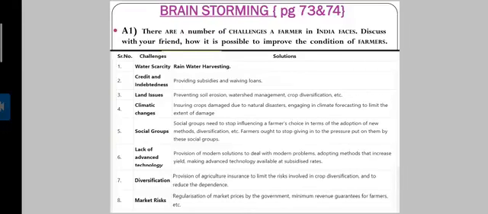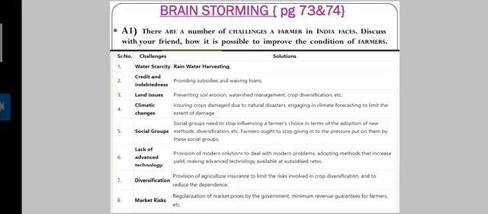Okay. Now you can open page number 73 and 74. I'm going to solve the brainstorming. First activity. Student, as we know, there are a large number of challenges a farmer in India faces. As we all know, nowadays there is a strike; we see the Bharat Bandh and all just because of the strike. Discuss with your friends how it is possible to improve the condition of the farmer. What are the ways, the solutions, to improve the condition of the farmer? You can also write on your own. These are the points which I have highlighted here.